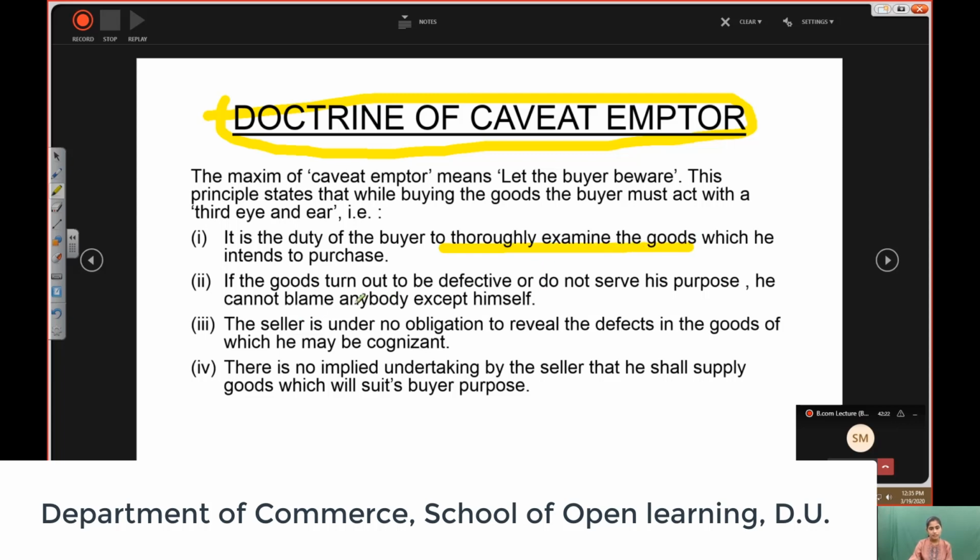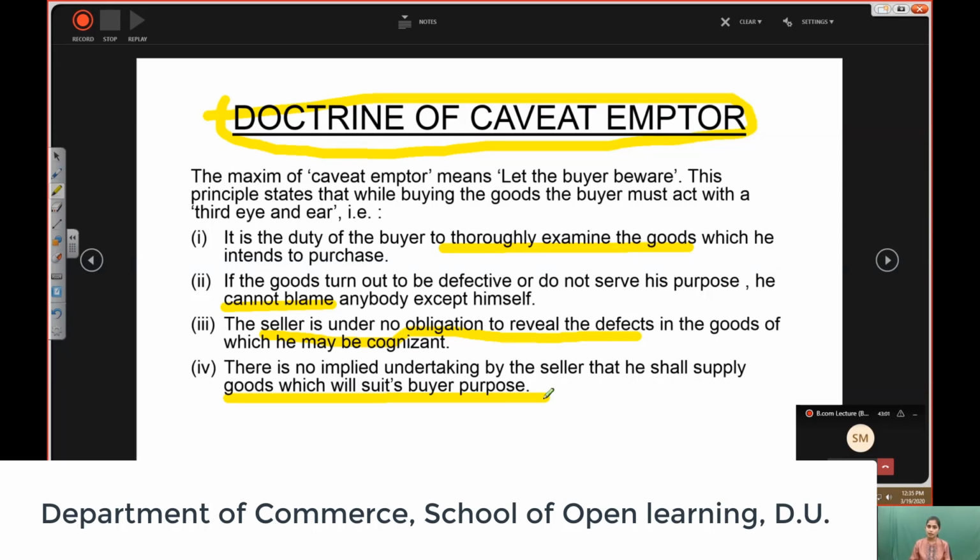Next, if the goods turn out to be defective or do not serve his purpose, he cannot blame anyone because it is the duty of the buyer. Third, the seller is under no obligation to reveal the defects in the goods of which he may be cognizant. The seller is not obliged to reveal the defects. And next, there is no implied undertaking by the seller that he shall supply goods which will suit the buyer's purpose. So under all these cases, the crux is that the seller's liability is less as compared to the buyer's obligation. The doctrine of caveat emptor says let the buyer beware.